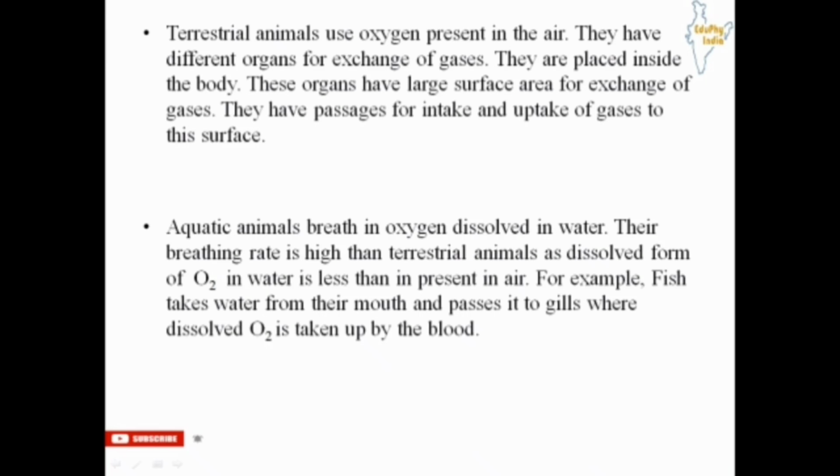For example, a fish takes water in through its mouth and passes it to the gills, where dissolved oxygen is taken up by the blood. So the fish takes up water which has oxygen in dissolved form through its mouth, and then passes that water to its gills where the exchange of gases takes place, and the dissolved oxygen is taken up by the blood for the further respiration process.